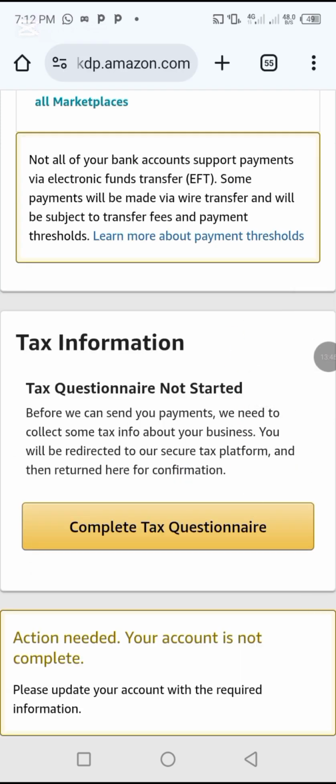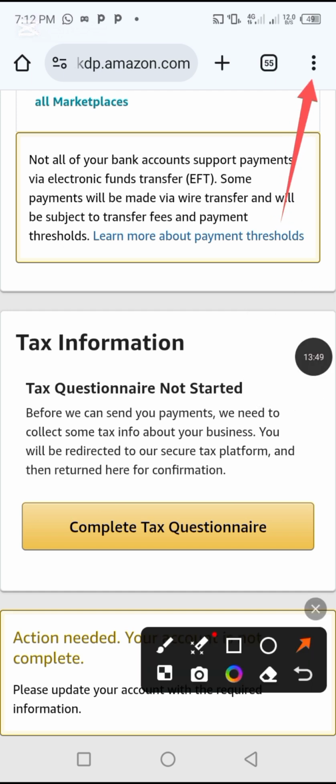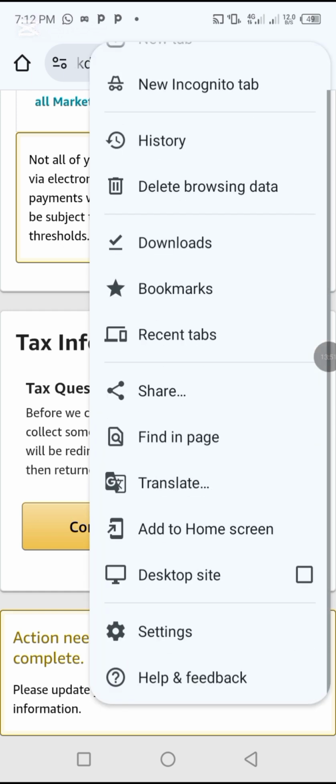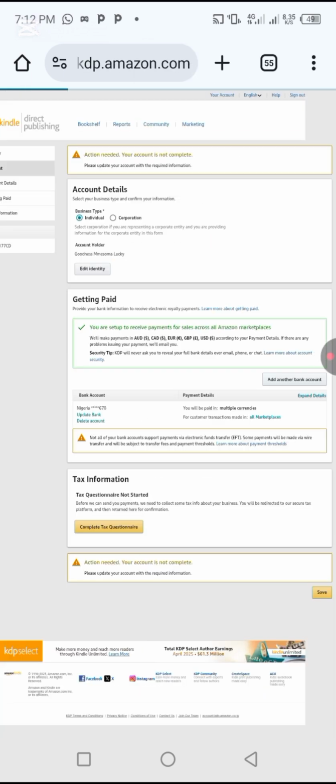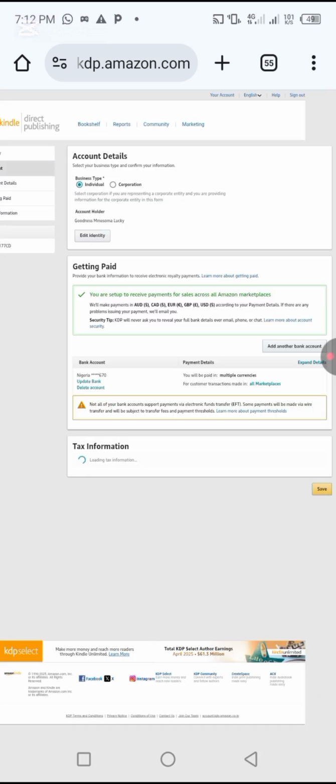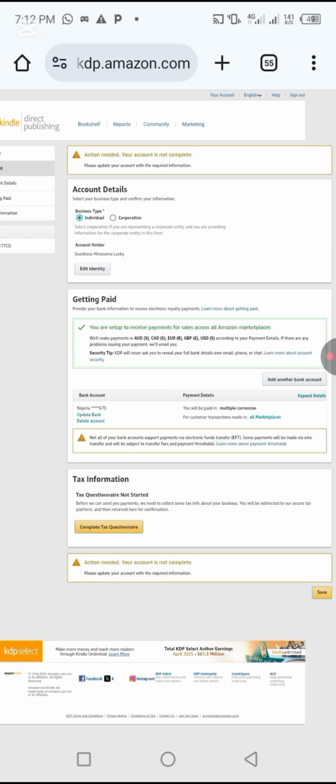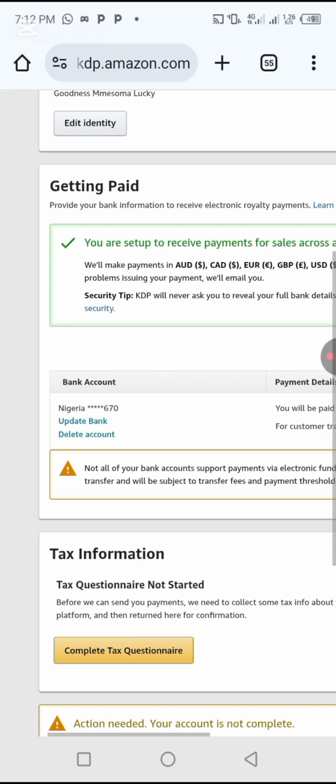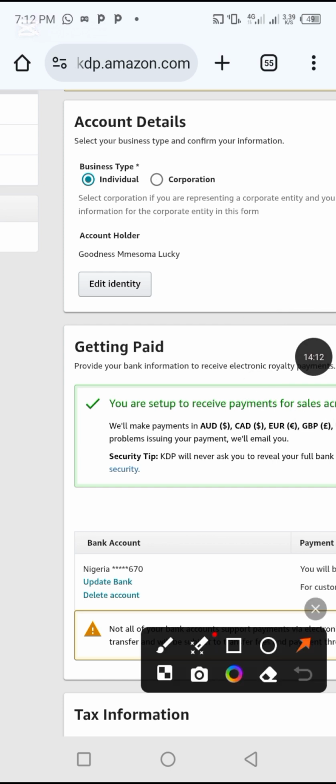Let's put our phone on desktop mode so we can view everything here. So this is our phone on desktop mode, so we can view everything on the page. Now, after everything, you can click edit identity to edit your information, or you can leave it.